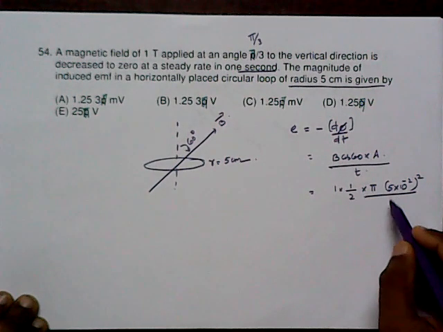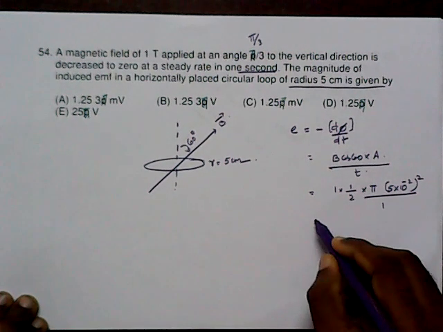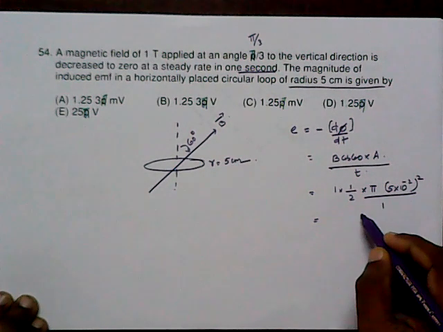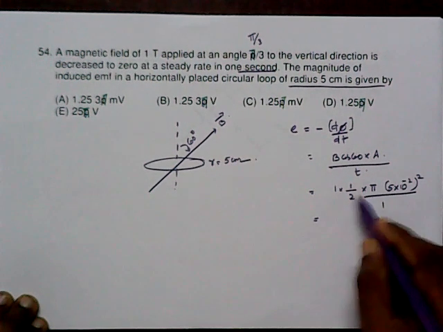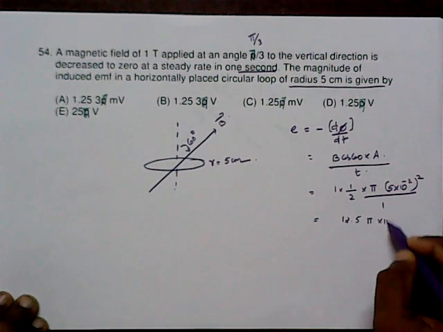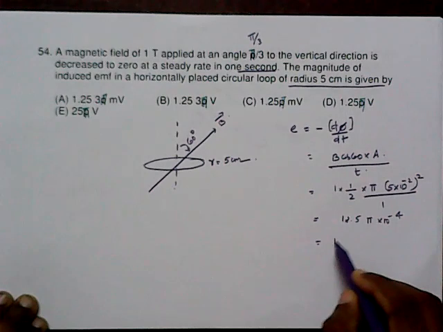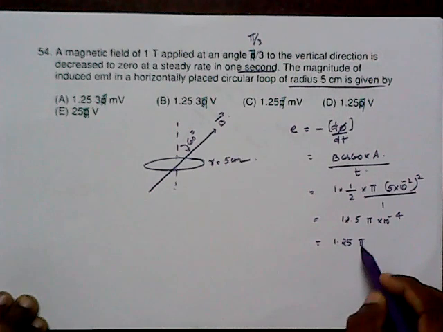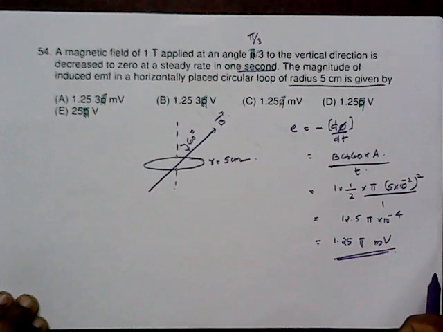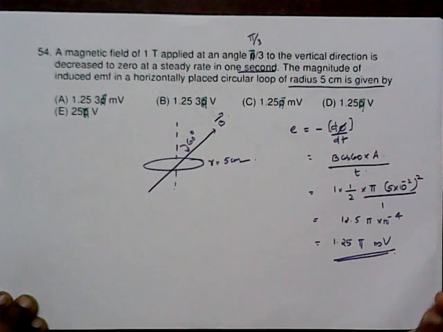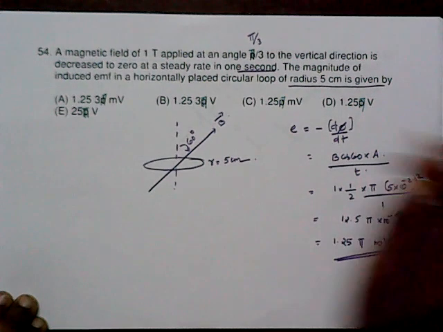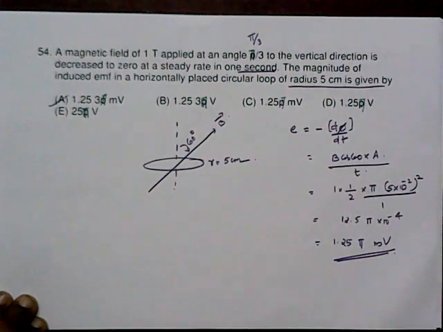That time t is 1 second. So you get the value as 25 by 2, 12.5 pi into 10 raised to minus 4. So you get the value as 1.25 pi millivolt. We can take that as answer A.